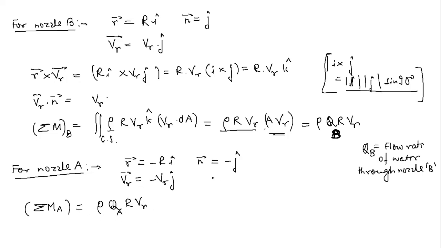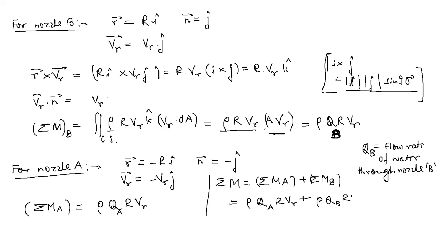Now I'm making a very important assumption. The total torque, the total moment acting on the sprinkler, will be simply sigma M_A plus sigma M_B. So this will be rho Q_A r Vr plus rho Q_B r Vr.